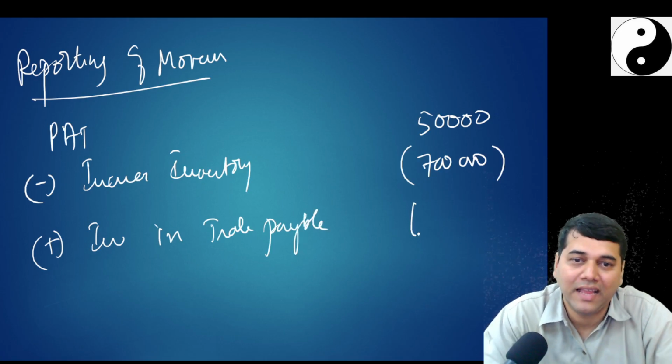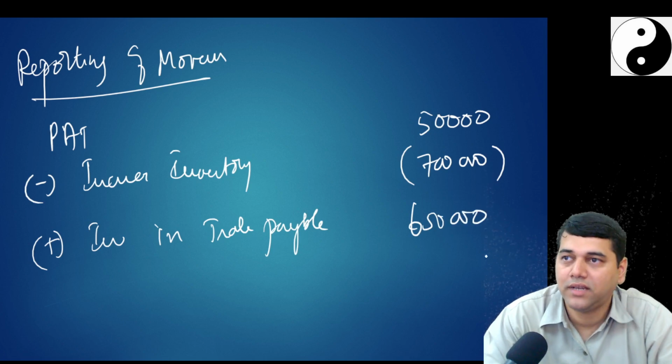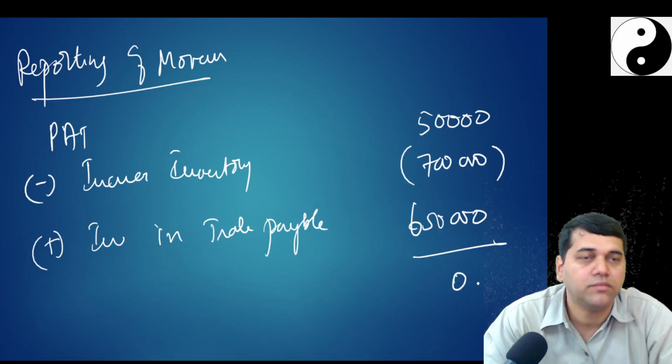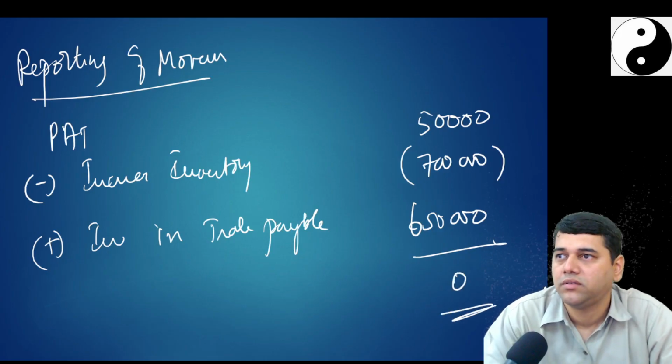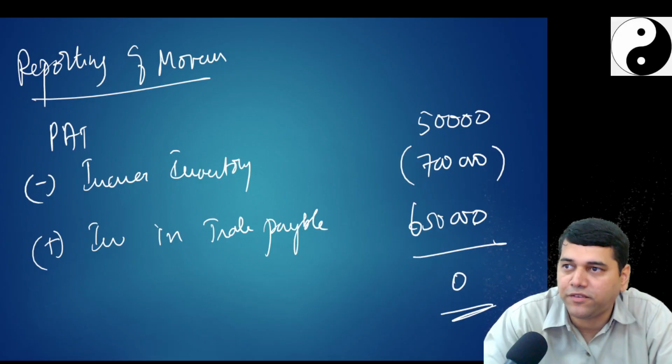You say 6 lakh 50. Correct? If I say what is my net movement? 0. Net cash flow, because 50 plus 7 lakh 50 minus 7 lakh 0.